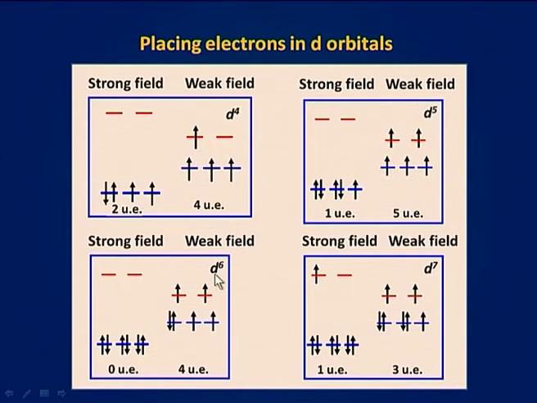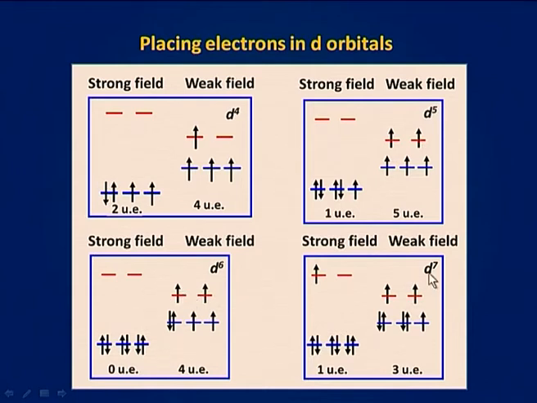For d6 configuration, in strong field, 6 electrons go in the t2g set. Therefore, the number of unpaired electrons is equal to 0. But for weak field, the number of electrons in the t2g set is equal to 4 and the number of electrons in the eg set is equal to 2, and the number of unpaired electrons thus is equal to 4.